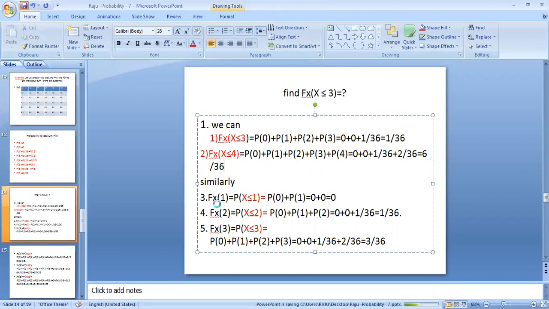And similarly, you can find F_X of 1, which means P of 0 plus P of 1. There are no probabilities, so P of 1 is 0. That is the reason 0 plus 0 equals 0. And F_X of 2 equals the probability of x less than or equal to 2. So the cumulative probabilities up to 2 are P of 0 plus P of 1 plus P of 2, equal to 0 plus 0 plus 1 by 36, that is 1 by 36. Like this, you can find the probabilities.